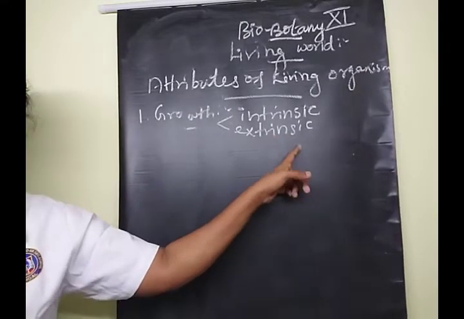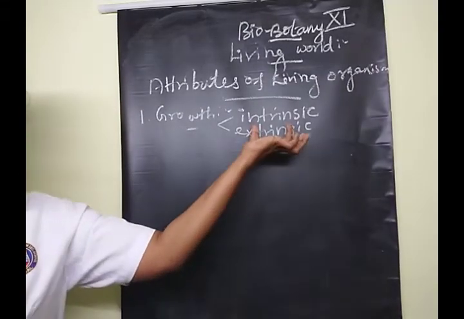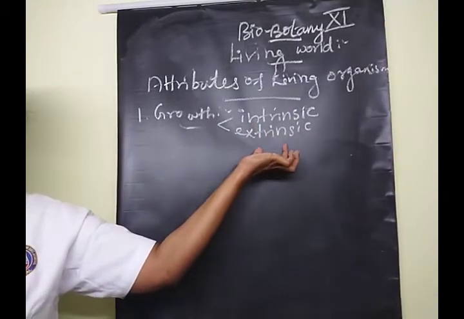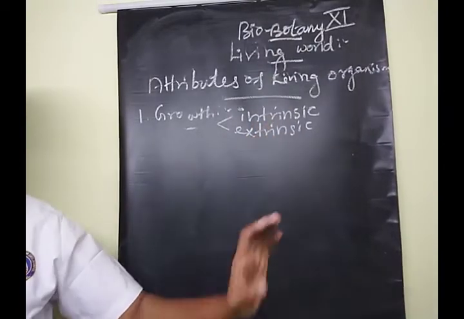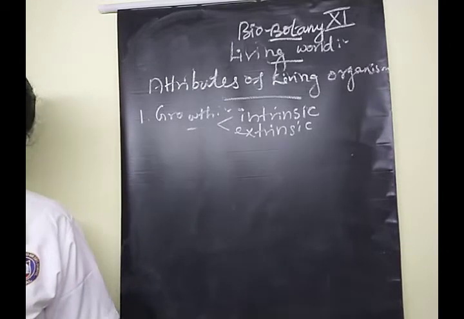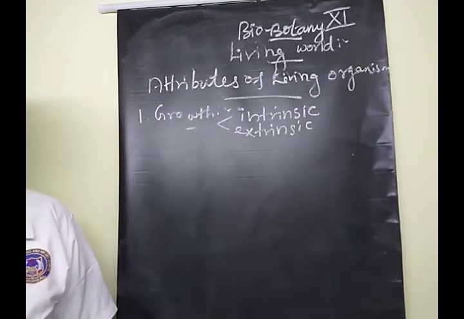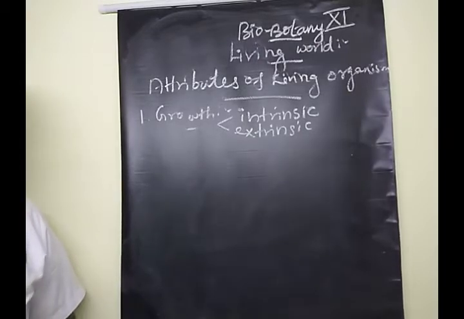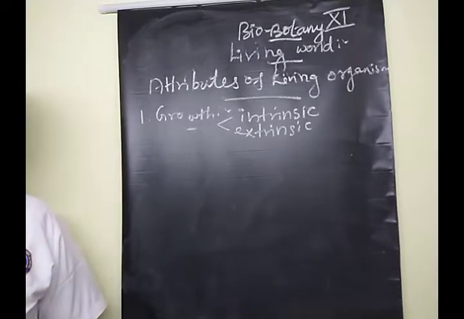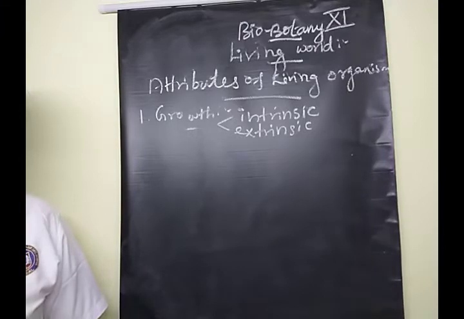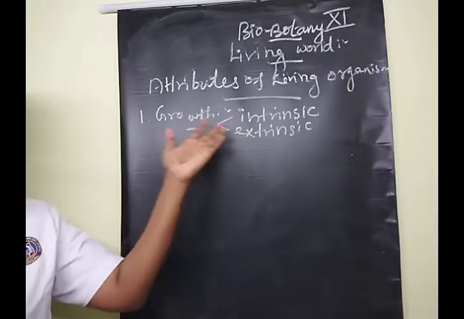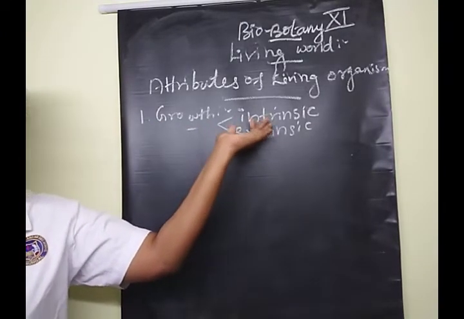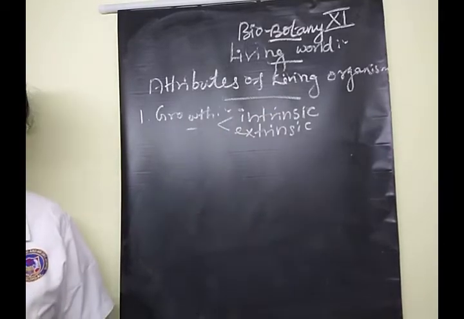Here, the living things involve unicellular organisms and multicellular organisms. These are the intrinsic properties of growth.